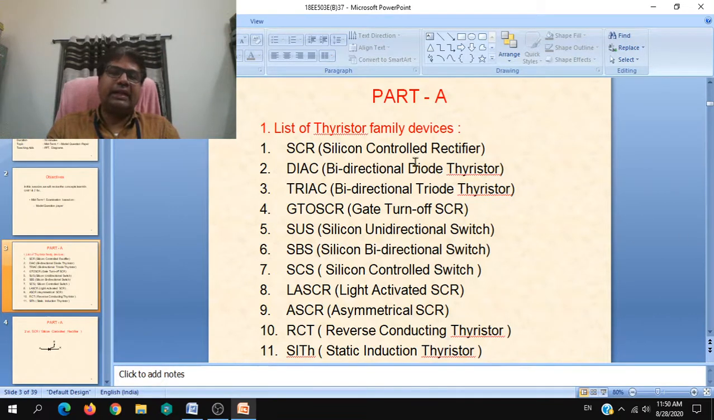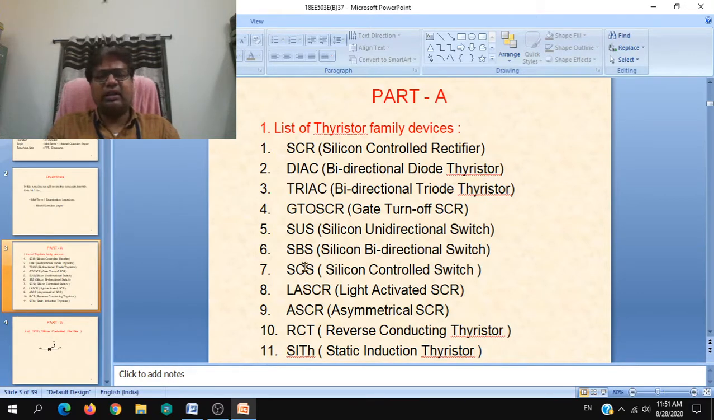You can write any of the thyristor family devices from this list. So it can be an SCR, diode, that is bidirectional diode thyristor, triode, bidirectional triode thyristor, GTO SCR, that is gate turn off SCR, SUS silicon unidirectional switch, SBS silicon bidirectional switch, SCS silicon control switch.